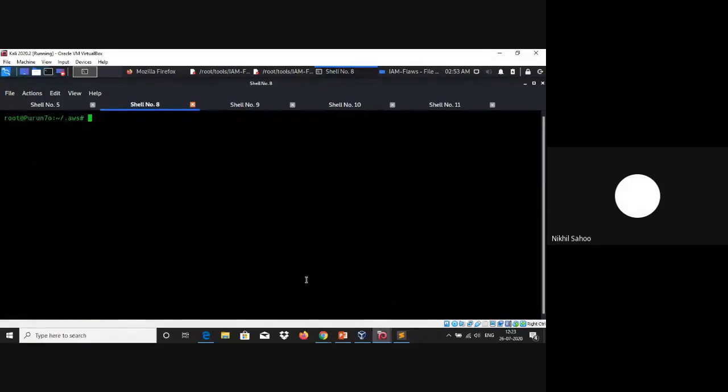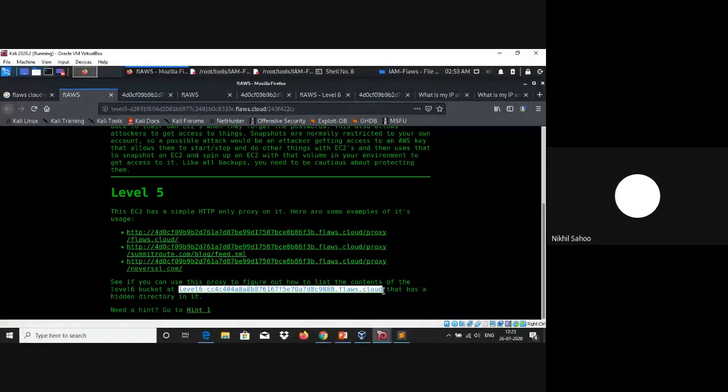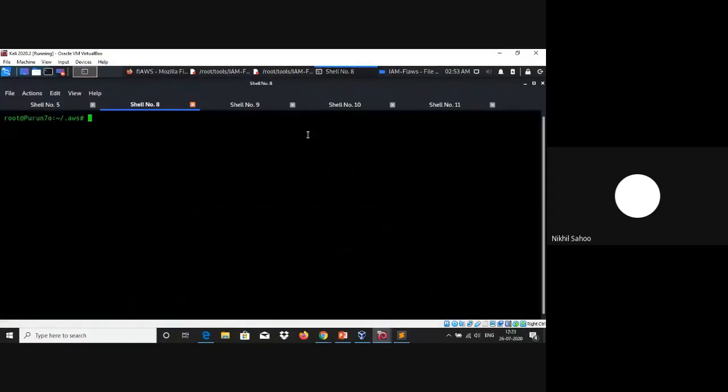What we have to do in this particular challenge is, as it is written here, use this proxy to figure out how to list the contents of the level 6 bucket. So this is the name of that particular bucket. Let's see what we can list down with this bucket. Let's copy it from here, do aws s3 ls, then with s3://